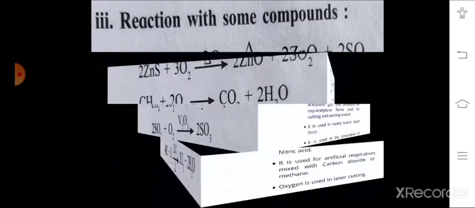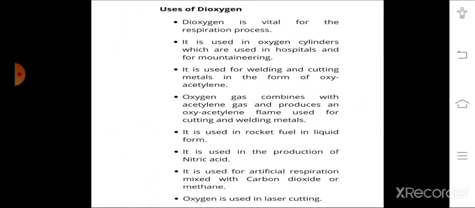Then next to this is uses of dioxygen. First use of dioxygen is for respiration. We know that without oxygen there is no existence of life on earth. Means oxygen is essential for all living organisms on earth. Then second, it is used in oxygen cylinders which are used in hospitals and for mountaineering.